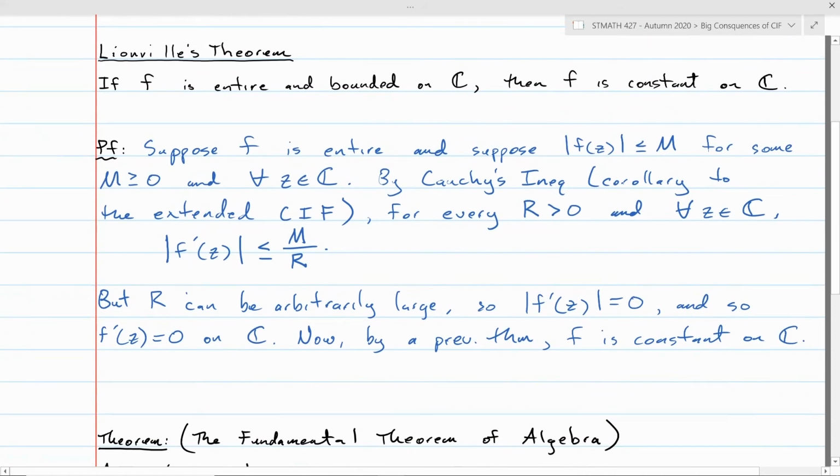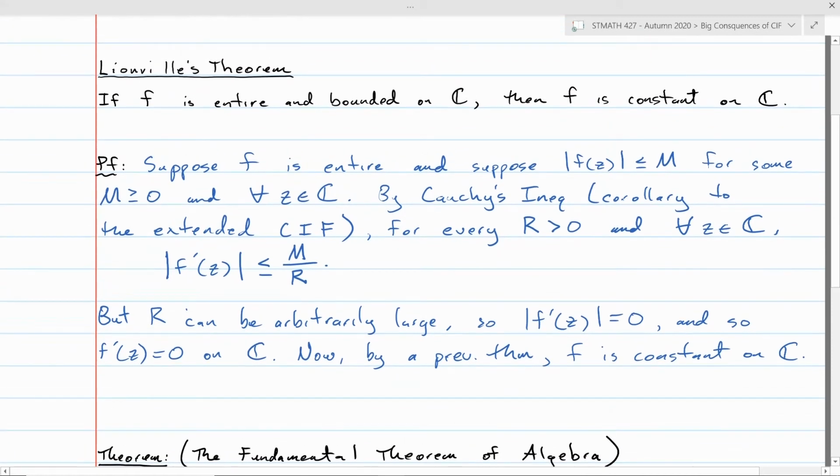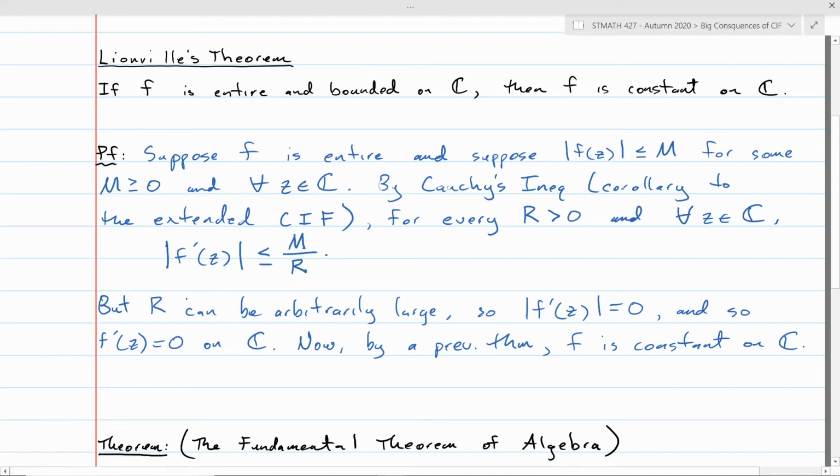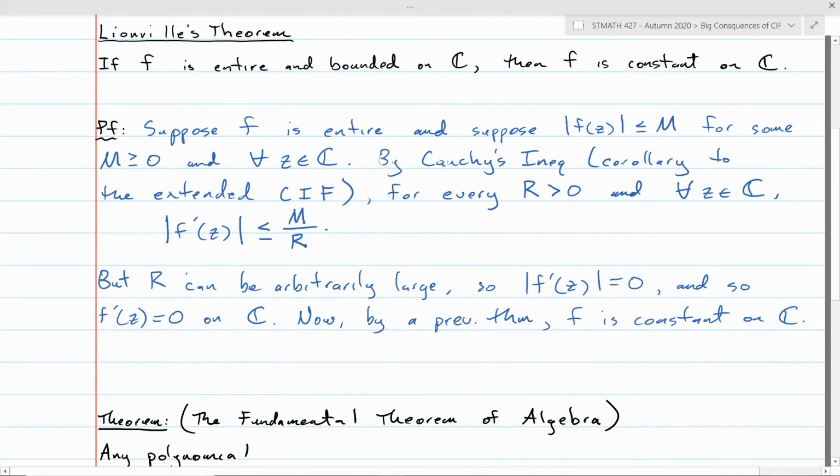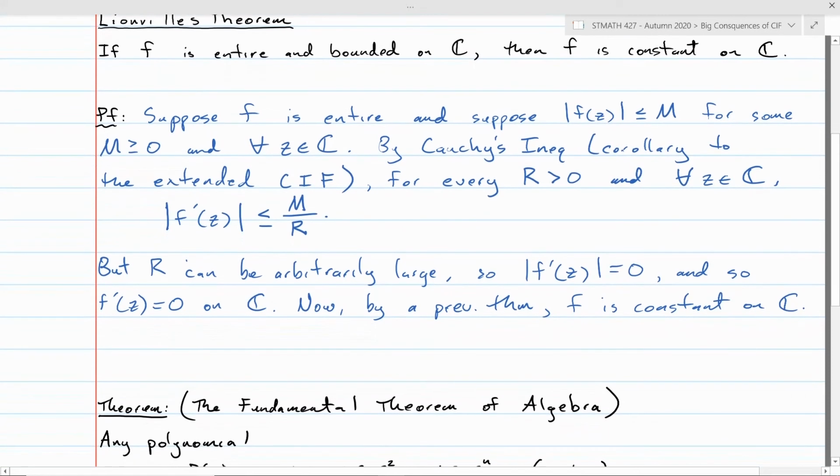It's kind of surprising. I mean, it certainly doesn't have an analog in the real numbers. You can have a function that's differentiable on the whole real number line, and it can be bounded, but it doesn't mean it has to be constant. Just take a function that has a horizontal asymptote. It could be perfectly differentiable, and so yeah, this result is unique to the complex numbers.